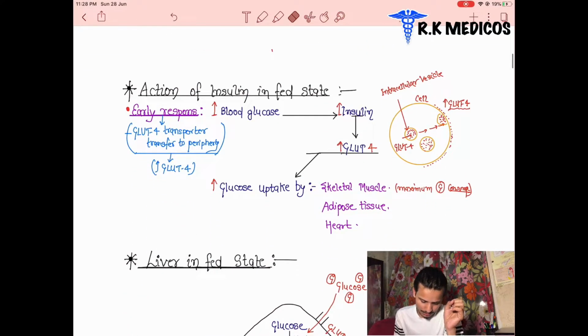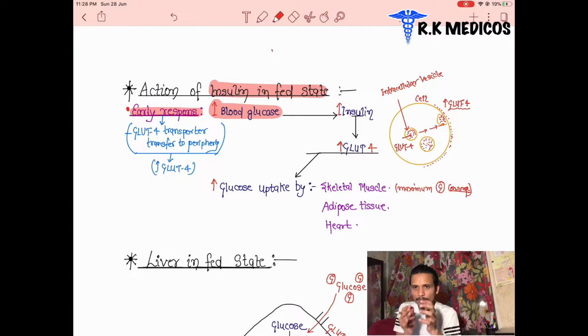The next point is the action of insulin. First we see that the synthesis of insulin occurs when glucose comes inside the pancreas, activating it, and the insulin is released by the pancreas. After some time, the insulin action happens. The insulin is synthesized, and the early response of insulin is to handle the increase of blood glucose in our body. It means the glucose level inside the blood will be higher due to eating food, and the increased insulin is responsible for activating GLUT4 receptors in any cell.